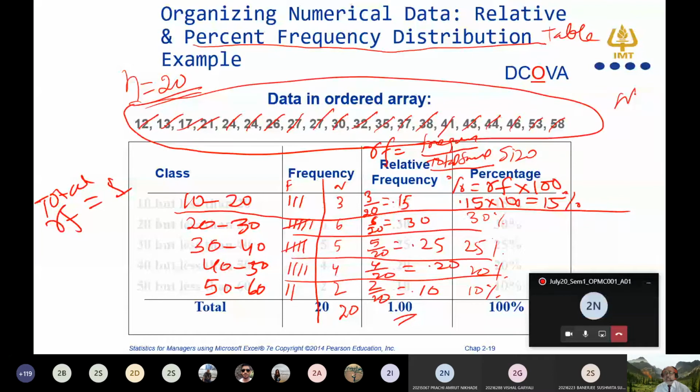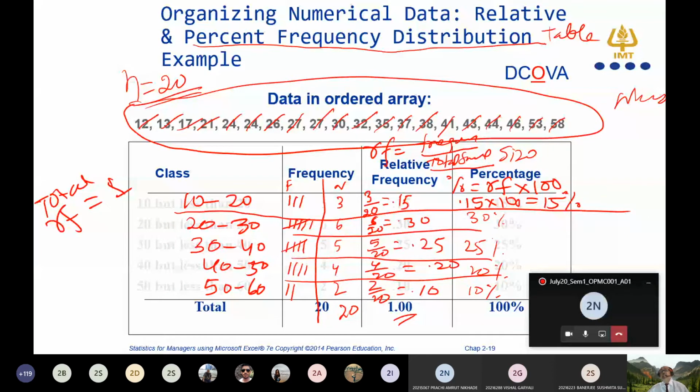Am I clear? And is it a continuous data or discrete data? Is this data set continuous or discrete? Those who told discrete, they are wrong. Those who told continuous, they are correct.